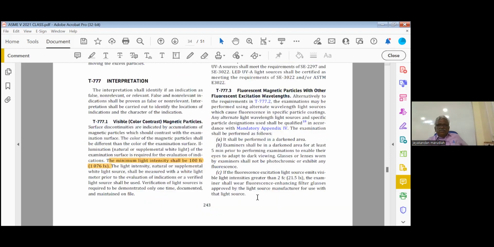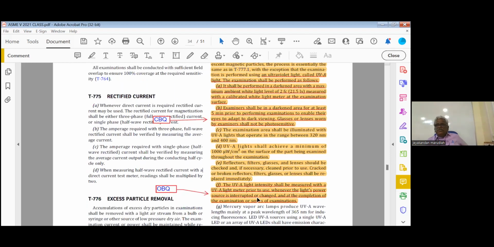Now, yes, please. We are using wet particles as well as dry powder. How will you apply a dry powder? By using a squeezing bulb. Wet particle, they will use a spray can. Dry powders are very difficult to apply in the overhead position. It is possible, but it is difficult.